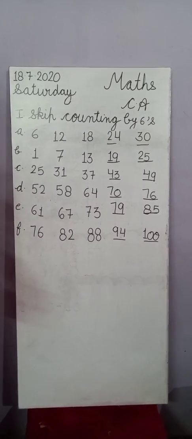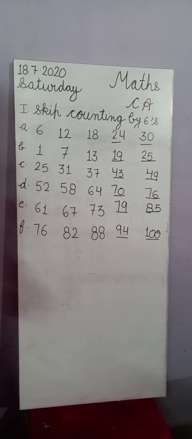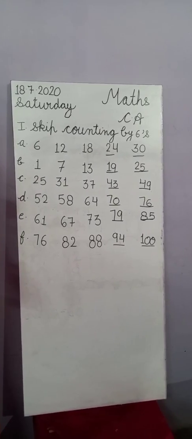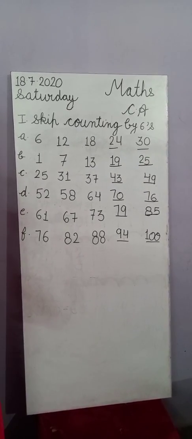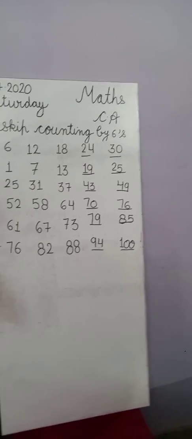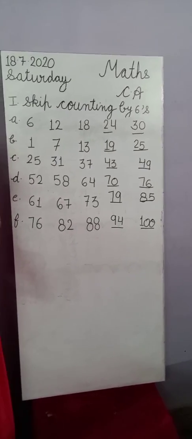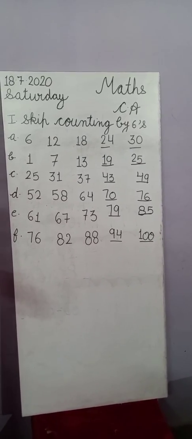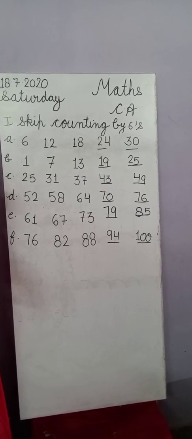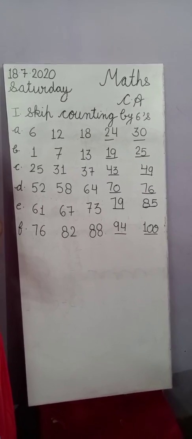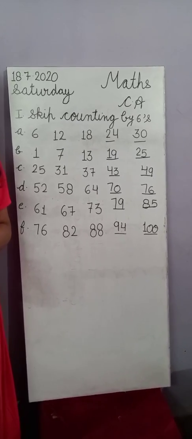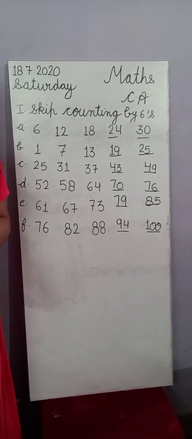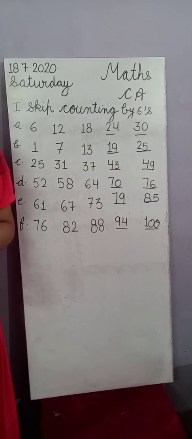Once again, we will revise table of 6. Quick revision. 6 zeros are 0. 6 ones are 6. 6 twos are 12. 6 threes are 18. 6 fours are 24. 6 fives are 30. 6 sixes are 36. 6 sevens are 42. 6 eights are 48. 6 nines are 54. 6 tens are 60. You will complete your work table of 6 and skip counting by 6.